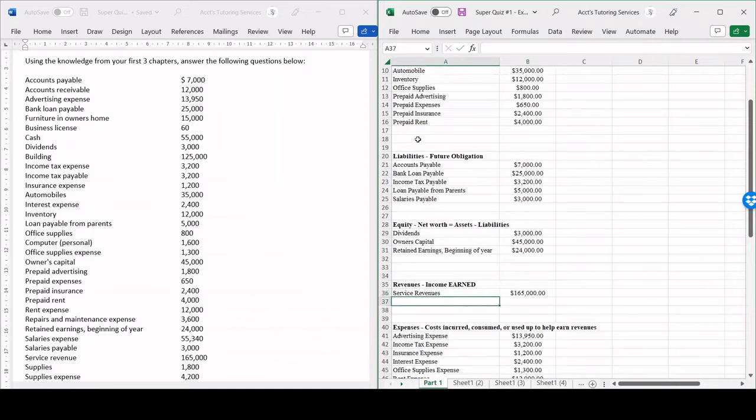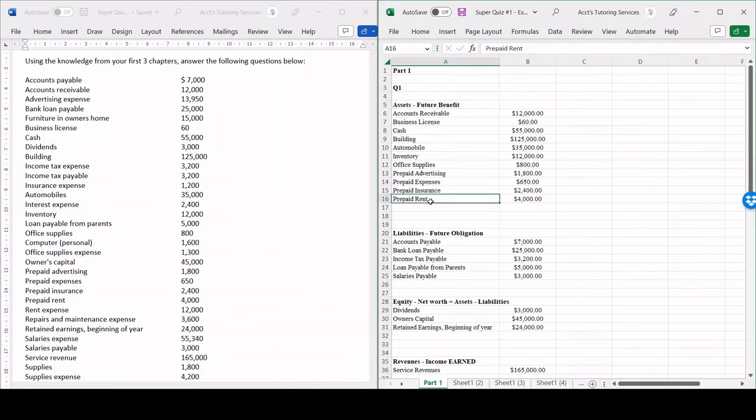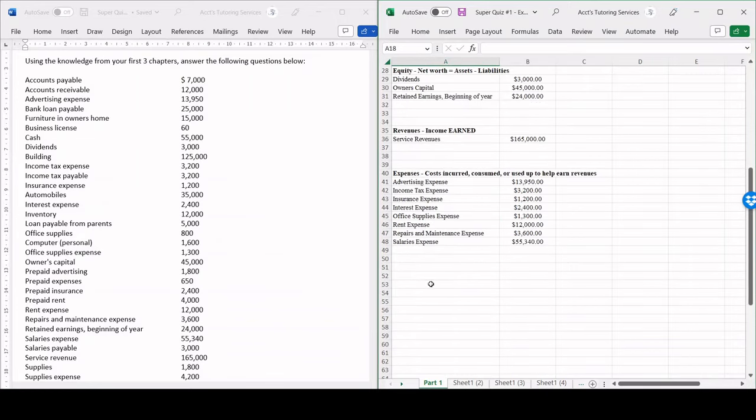165,000. Supplies is going to be an asset because it's a future benefit. Remember, supplies and inventory differs because supplies is paper, pen, a calculator, whereas inventory is items that we're selling. So water bottles, prime example. So if we manufacture or if we sell calculators, that for us is going to be our inventory, correct? Whereas for other companies, that might be their supplies as part of their paper, pen, calculator, stuff like that, right? So that's a really good example. So supplies is 1,800, and then we have supplies expense. That's an expense.